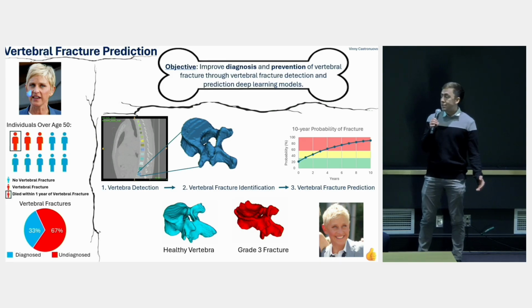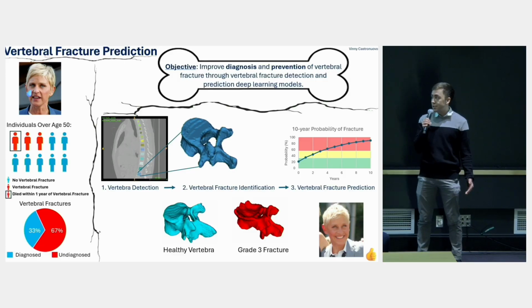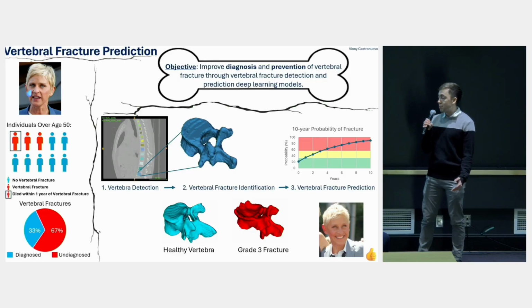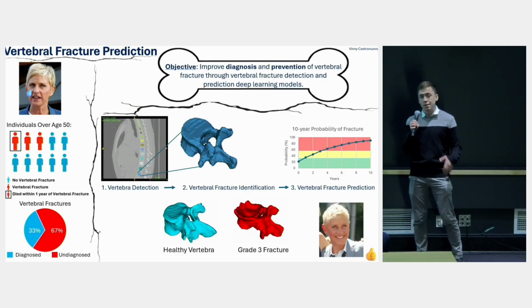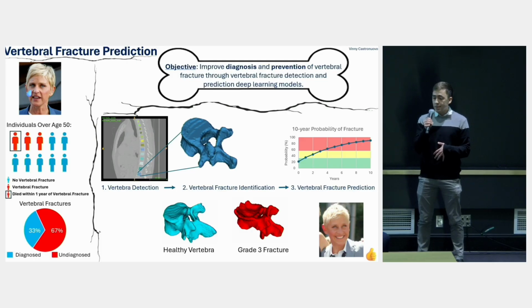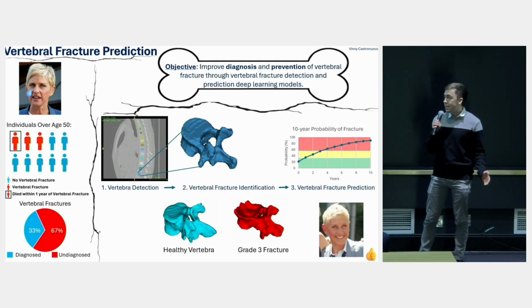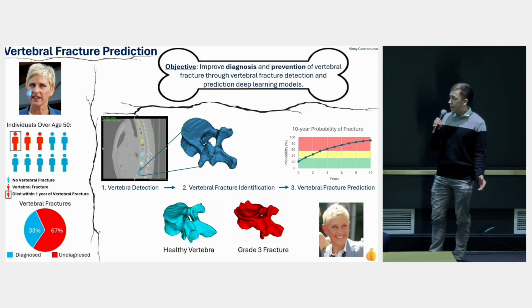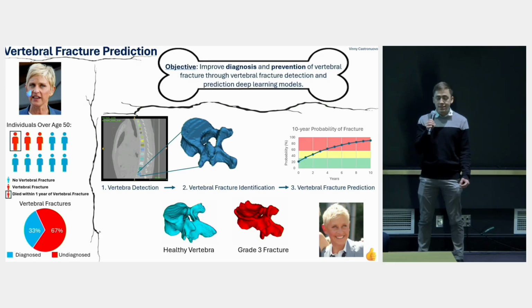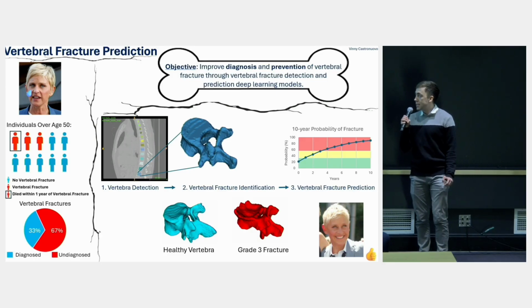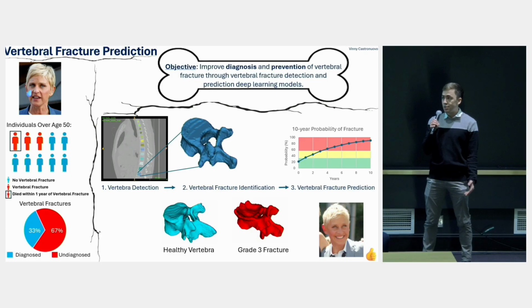So that brings me to the aim of this project, which is first to develop a method of identifying vertebral fracture from CT images of the chest and abdomen that were taken for whatever reason, and using that to try to improve that diagnosis rate. And the second aim would be to develop a prediction model to predict who will develop a vertebral fracture, also based on CT images, with the aims to improve time for intervention and reduce that mortality rate.